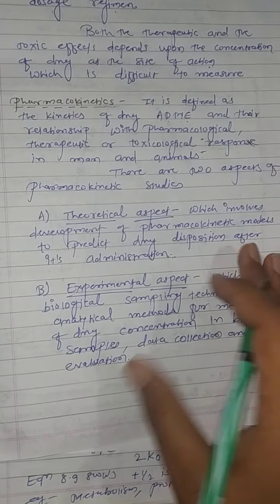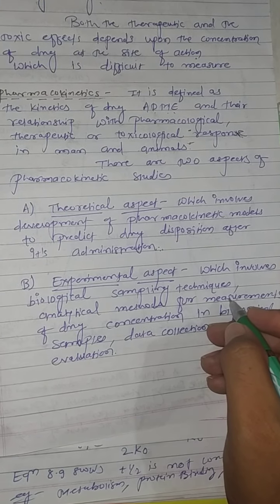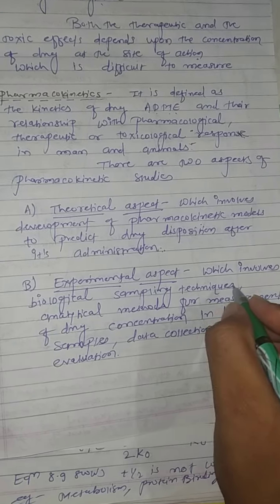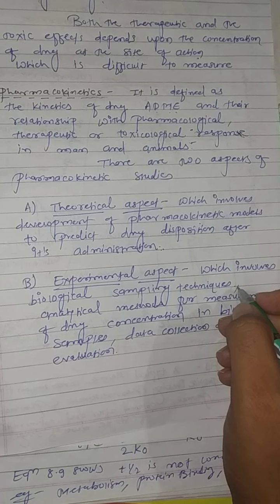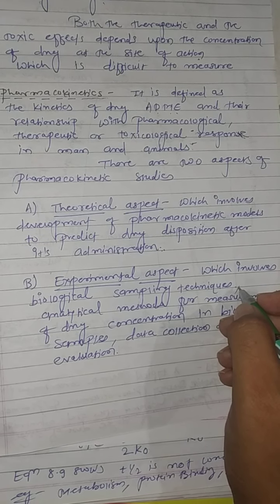Next, experimental aspects, which involve the biological sampling techniques, as we studied in the measurement of bioavailability, different methods to measure the bioavailability, that is urinary excretion and plasma drug concentration. Analytical methods are also included for the measurement of drug concentration in biological samples, the data collection and its evaluation.